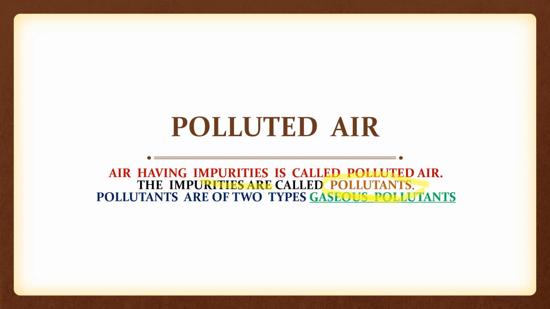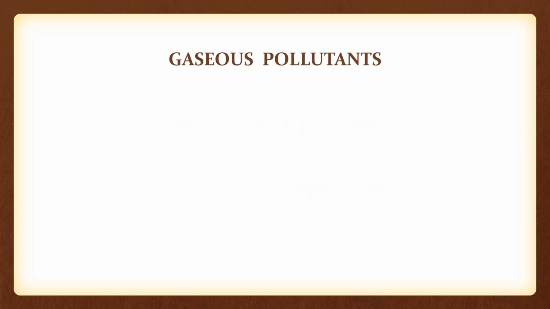One is gaseous pollutants, and the next one is solid pollutants. So, pollutants are of two types, solid pollutants and gaseous pollutants. Pollutants are the impurities that make the air unsafe. Okay. Now, let us move on to the next slide.